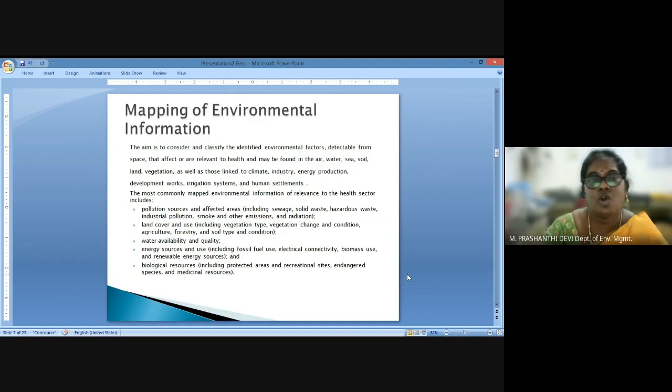So, when we are talking about diseases, our first look out at understanding a disease is mapping of environmental information. Normally, what we do is we map the disease as such, just to know where disease cases are high, where disease cases are low, and also to understand the administrative and allocation issues when it comes to disease management. So that is what has been done over the past few years.